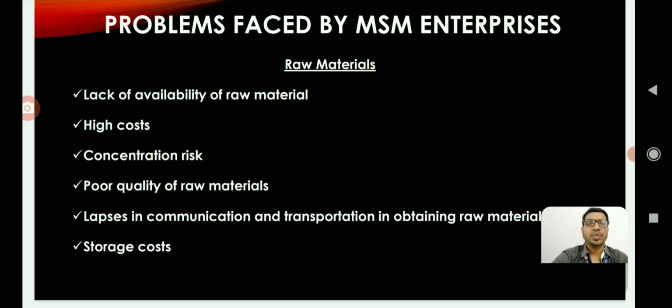Then lapses in communication and transportation in obtaining raw material. The supplier may be from a distant place, so transportation cost may be increased for the enterprise, and it affects the pricing policy of the enterprise.